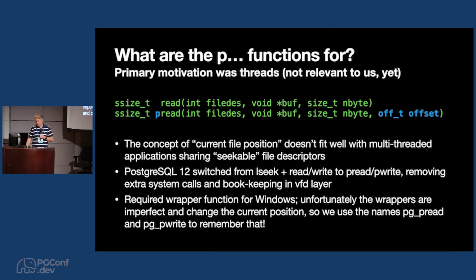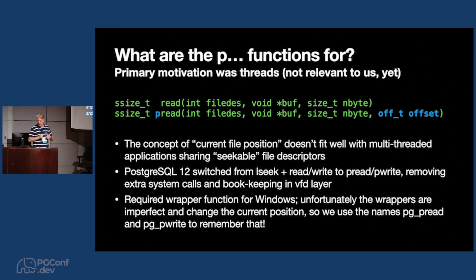Okay, so quick review of these functions. The basic read function in all Unix is you're pretty much just reading from a file descriptor, you're chucking data into a buffer, and you're saying how many bytes it is. And the P variant simply adds an offset. And that came about because in the 90s, when threading APIs were standardized, people quickly figured out that if you've got one file descriptor and two threads, and both are trying to seek to a different position and read, that's not going to work. You'd have to have locking, or you'd have to have duplicated file descriptors, which is all a bit strange. So the P variants were invented.